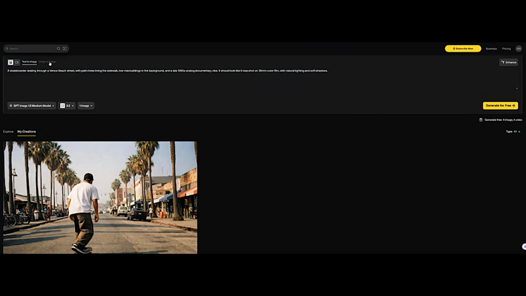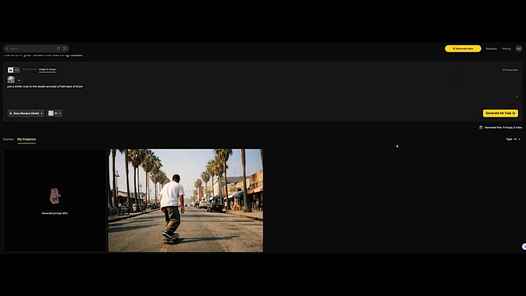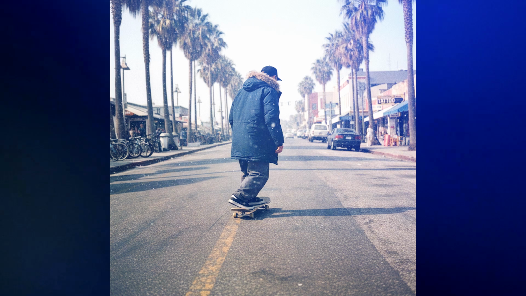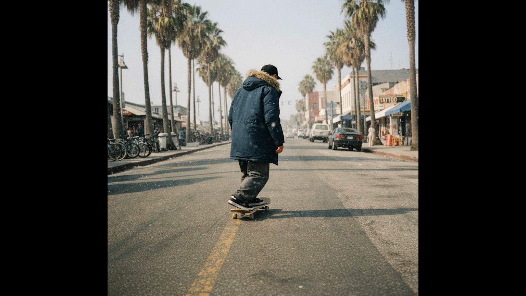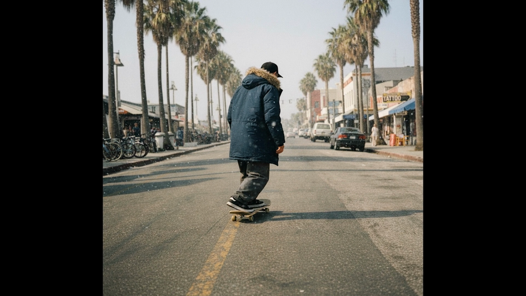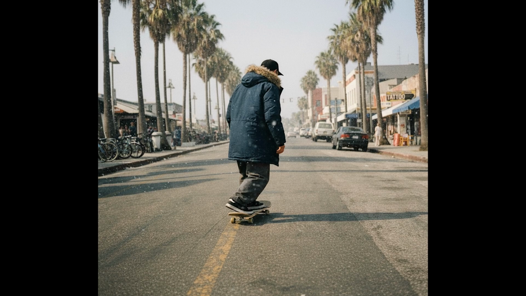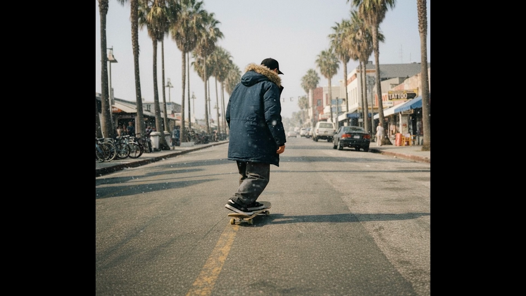Next, let's test the model's image-to-image capability. I'll upload the skateboarder image we just generated and make a couple of changes. Let's put a winter coat on the skater and add a fresh layer of snow. Once I submit the prompt, GPT Image 1.5 makes the adjustments flawlessly. The scene remains perfectly consistent with the original image, but now it's transformed into a winter wonderland. This is a perfect example of how precise editing works. Small changes can be applied without disturbing the rest of the composition.